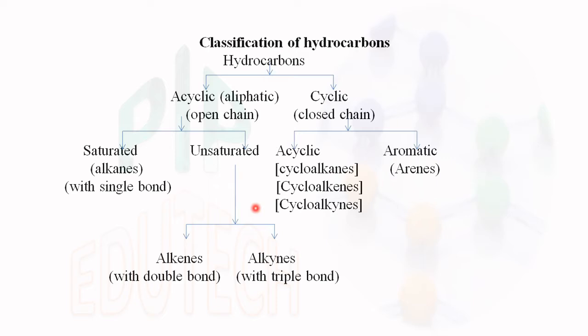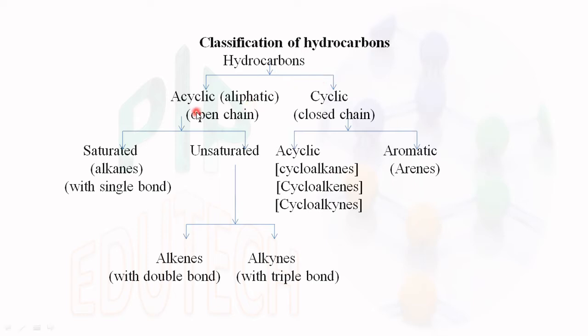Classification of hydrocarbons. Basically, hydrocarbons are classified into two types. Acyclic, which is otherwise called aliphatic, that means open chain, a single chain. Another type is cyclic, which is a closed chain structure.